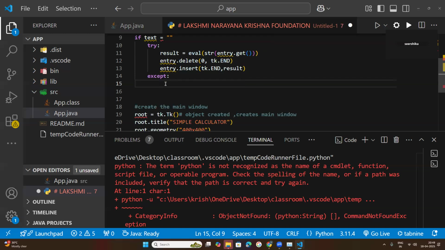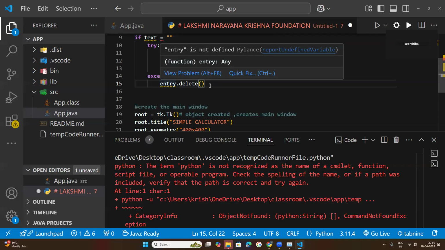Okay. Now under the except block, entry.delete. Same code. Entry.delete is a function. I told you that it is part of a function that will be called; here this function delete is being called with an object. Simply you can call this a method, because whenever an object is created for any class, its functions are called methods. Delete is a method that is being called with the object entry.